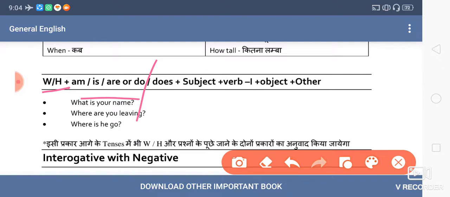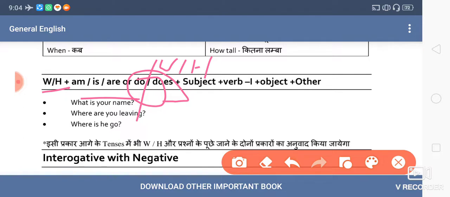Second category, you can add WH word, then do or does. WH word, do, does, plus subject plus verb. And in an interrogative sentence, please mind it, you never start with a subject. You always start with an auxiliary or interrogative word.